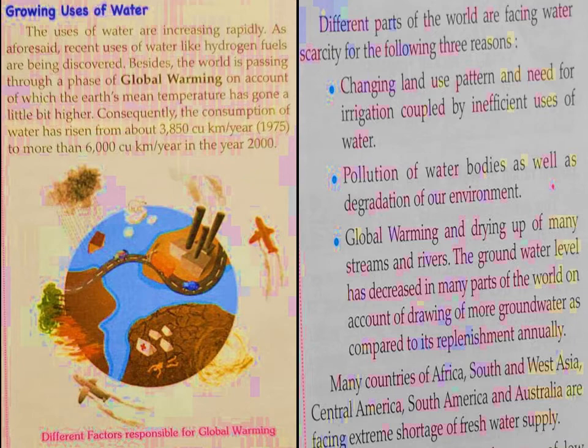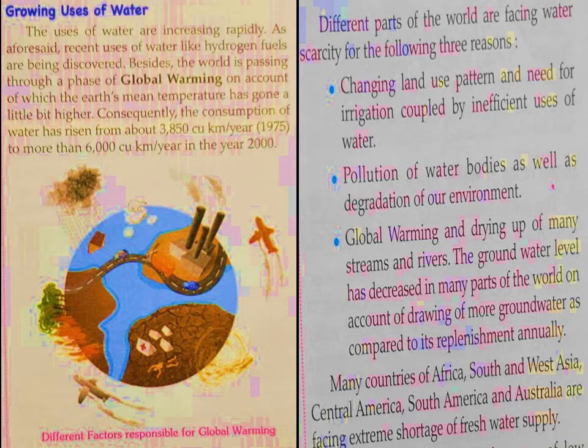Also, the groundwater level has decreased in many parts of the world, because more water is drawn from the groundwater as compared to its replenishment annually.